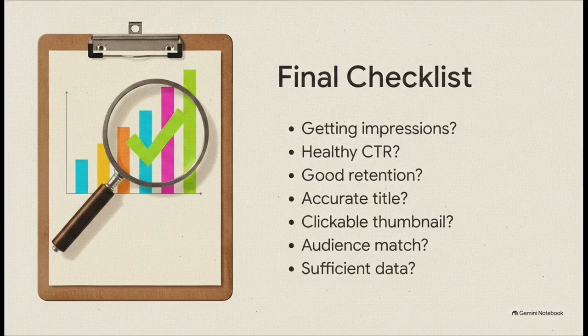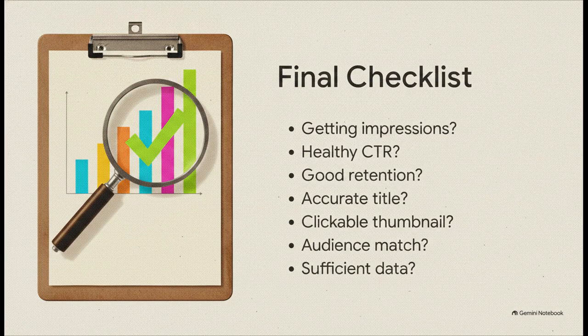So, the next time you feel the urge to blame the algorithm, pause. Open up your analytics and run through this final 7-point checklist. Ask yourself, are you actually getting impressions? Is your click-through rate healthy? Are viewers staying to watch? Is your title accurate? Is the thumbnail creating a really clear reason to click? Does the topic actually match your existing audience? And finally, have you waited long enough to collect sufficient data?